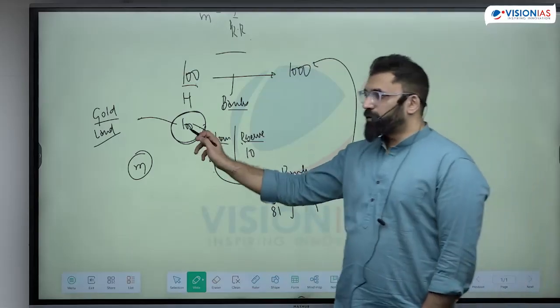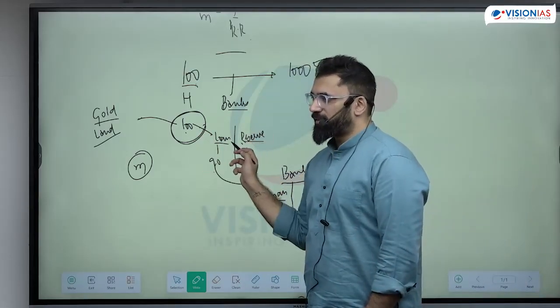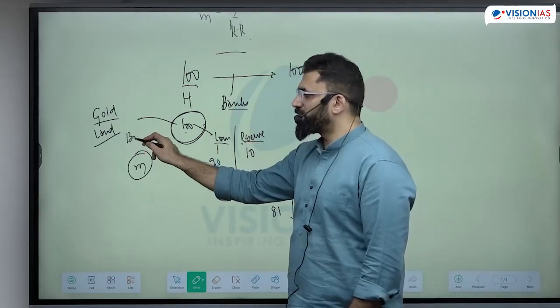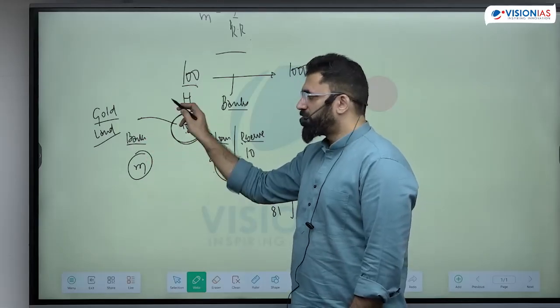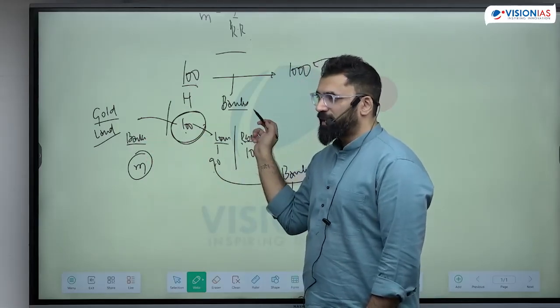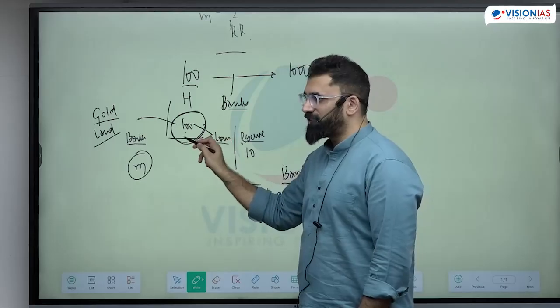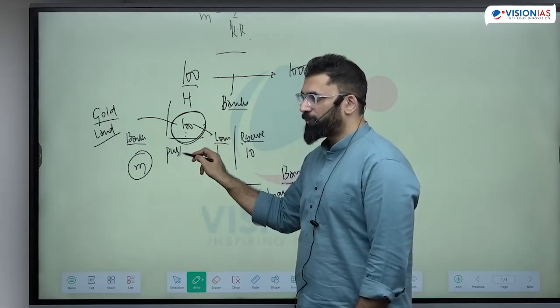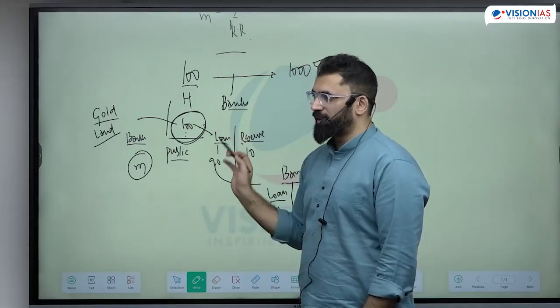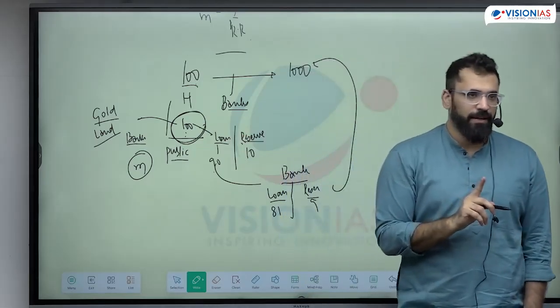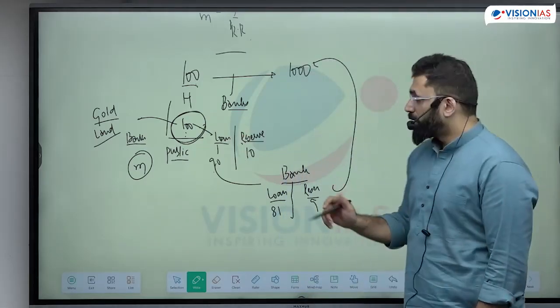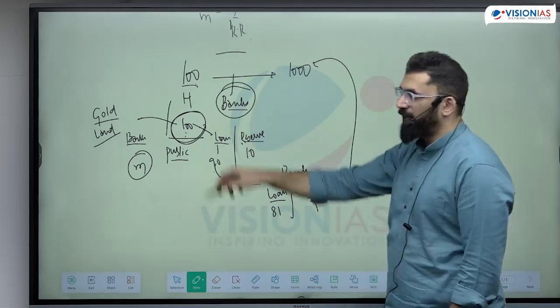If I do not include them in the financial inclusion process, if there is no banking services available to them, they will not come to the bank. That means one is behavior of the public, whether the public comes to the bank or goes elsewhere. One factor is behavior of the public, and the second factor is behavior of the bank.